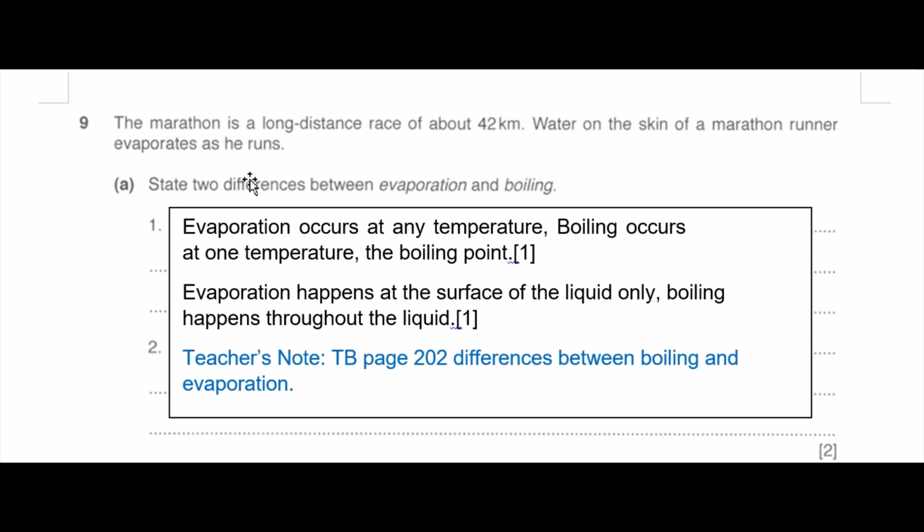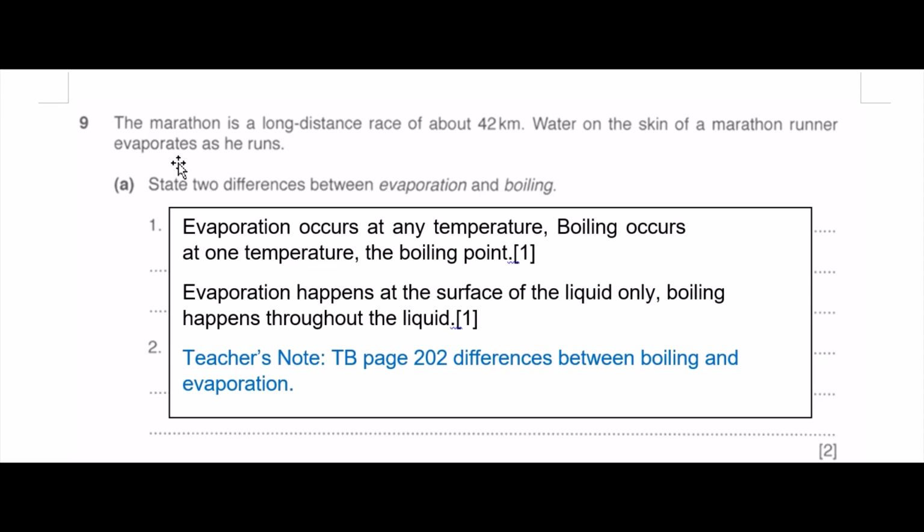Do note that database questions can be of varying difficulty, but in general, based on recent trends, the database questions have been quite manageable. They are around 10 marks, sometimes 11 or 12 marks depending on the year. But generally, out of these 10 to 12 marks, about 2 to 4 marks can be quite hard. So you don't have to be too worried if you cannot deal with 2 to 4 marks of the total data question. It's probably perfectly normal. Anyway, let's start the data question.